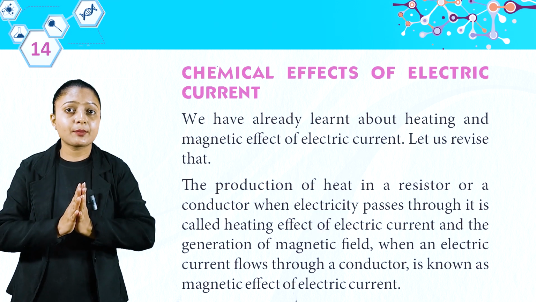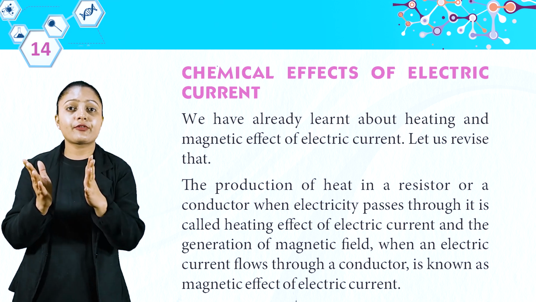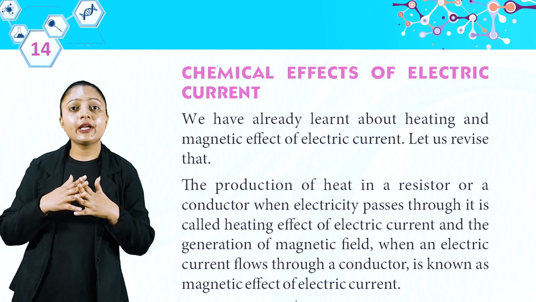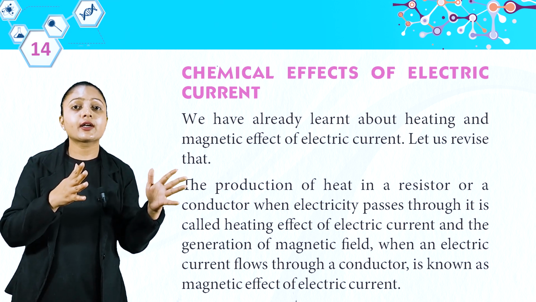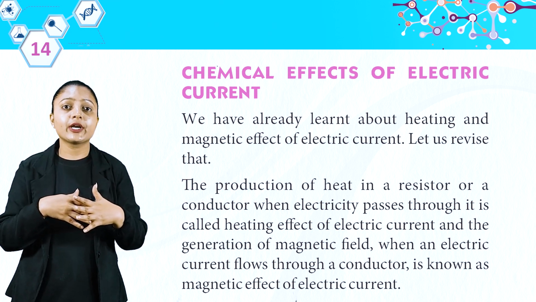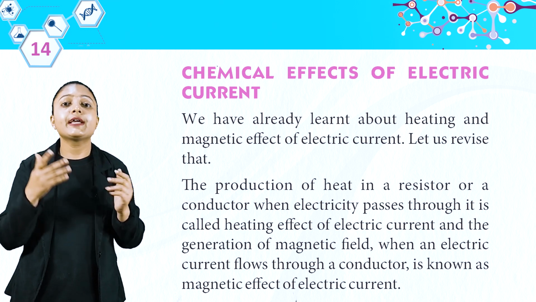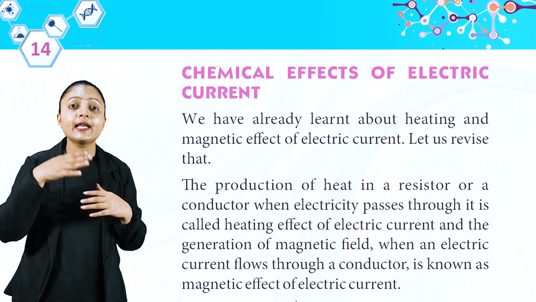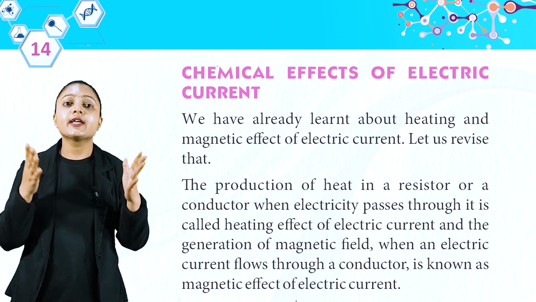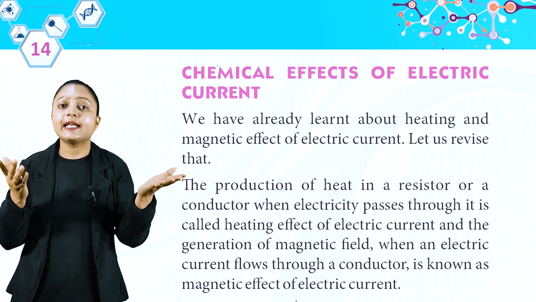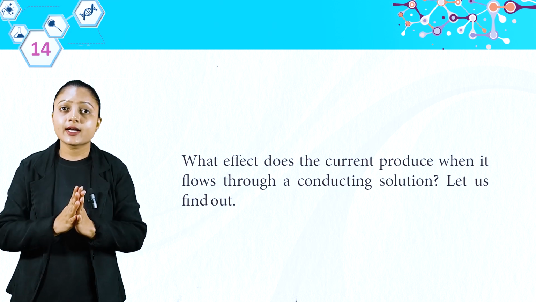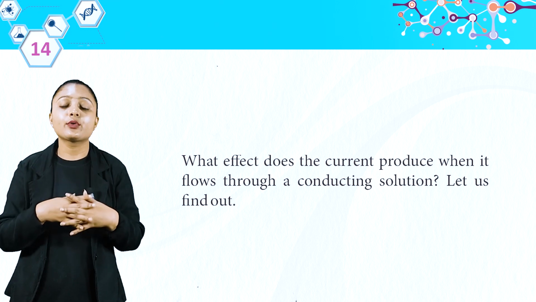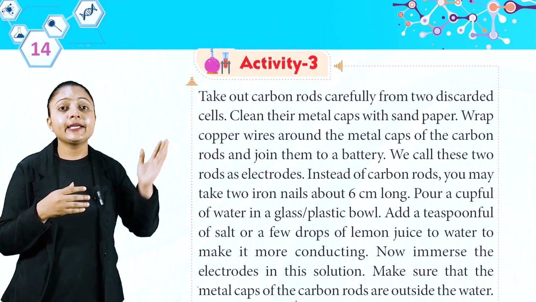We have already learnt about the heating and magnetic effects of electric current. Let us revise that. The production of heat in a resistor or a conductor when electricity passes through it is called the heating effect of electric current, and the generation of a magnetic field when an electric current flows through a conductor is known as the magnetic effect of electric current. What effect does the current produce when it flows through a conducting solution? Let us find out.